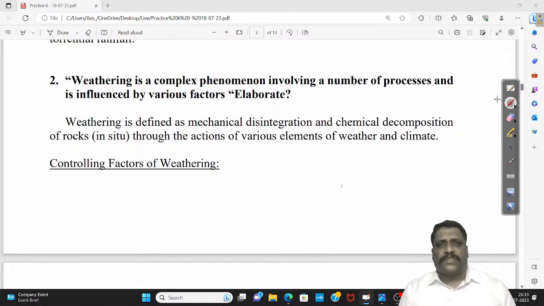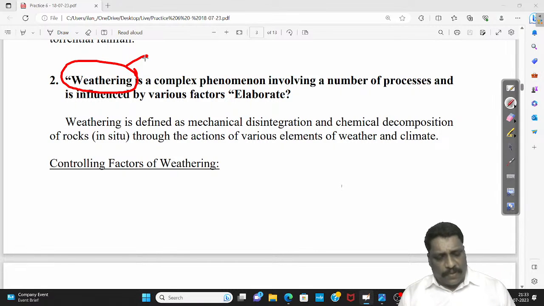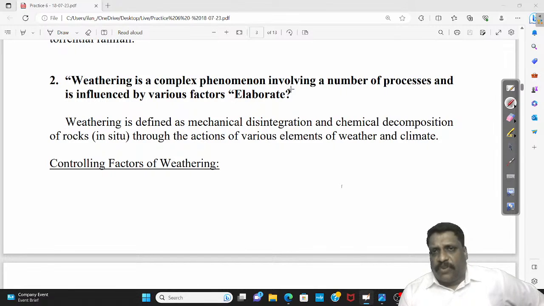Now, if that is the case, how can I start this answer? Very simple. First, let me define what exactly is weathering. Always, at least for physical geography questions, the best way of starting the answer, if you ask me, is writing a definition. Now, weathering is a complex phenomenon involving a number of processes and influenced by various factors.